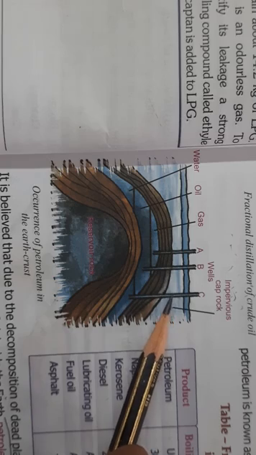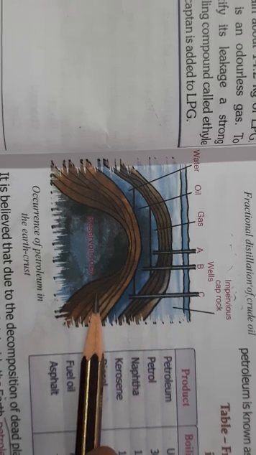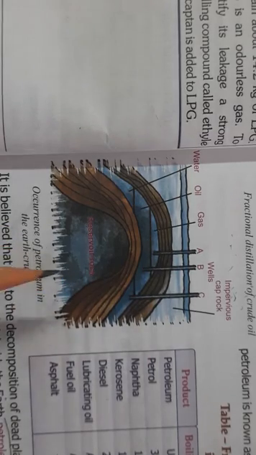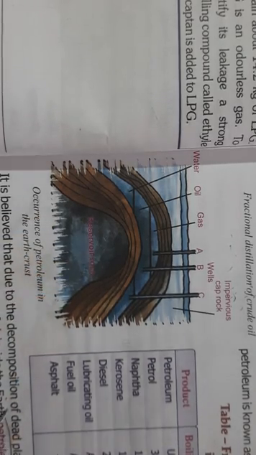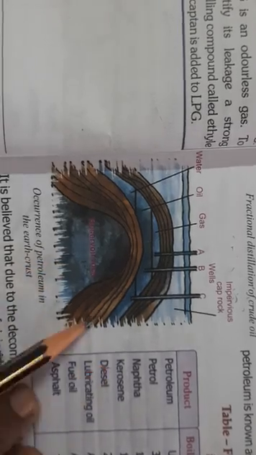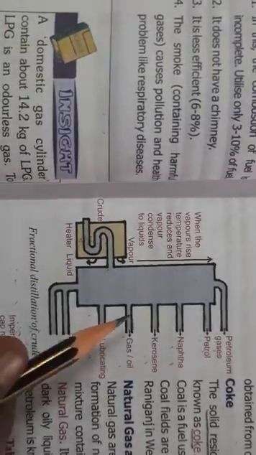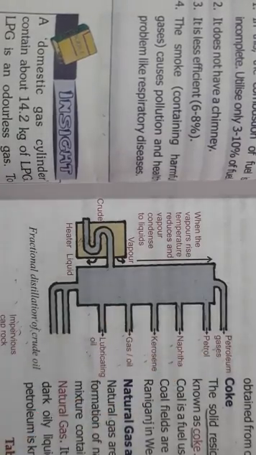Again here also it takes millions of years. Due to high temperature, high pressure and absence of air, petroleum is formed. This petroleum which is formed is crude oil. Then fractional distillation is done to get the proper petroleum products.